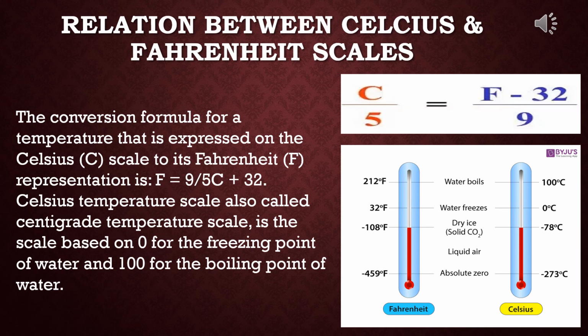And in case of C, actually it is coming C minus 0. But C minus 0 is equal to C. That's why they have written C directly. So F minus 32 divided by the fundamental interval, that is 180 in this scale. If we reduce 100 and 180, it will come 5 and 9. So that's why ultimately this equation is coming C by 5 is equal to F minus 32 by 9. Hope you have understood this properly.